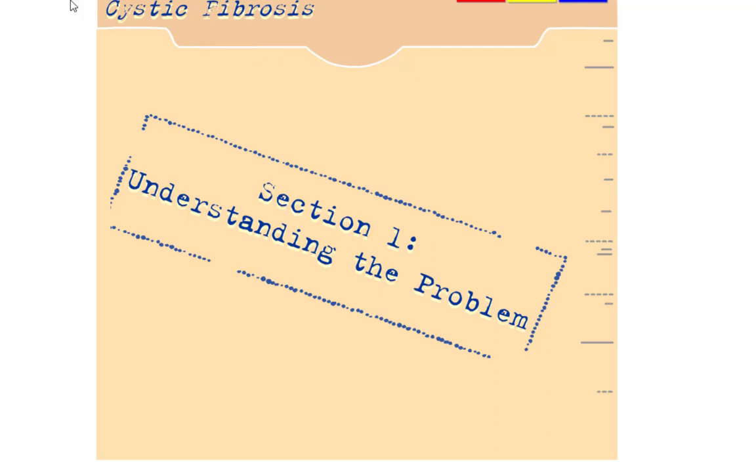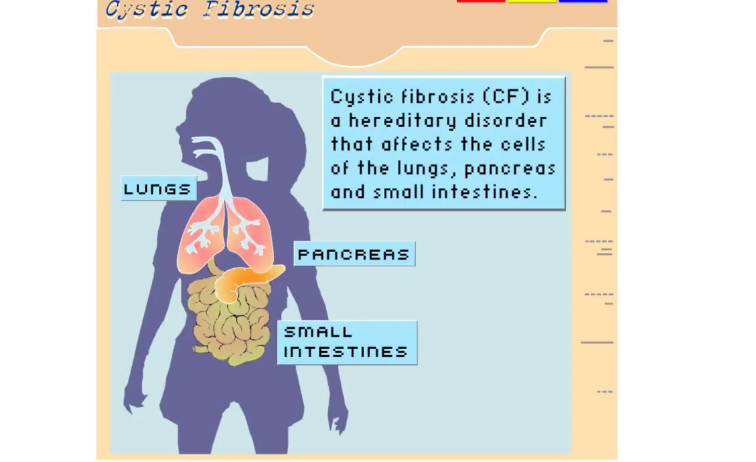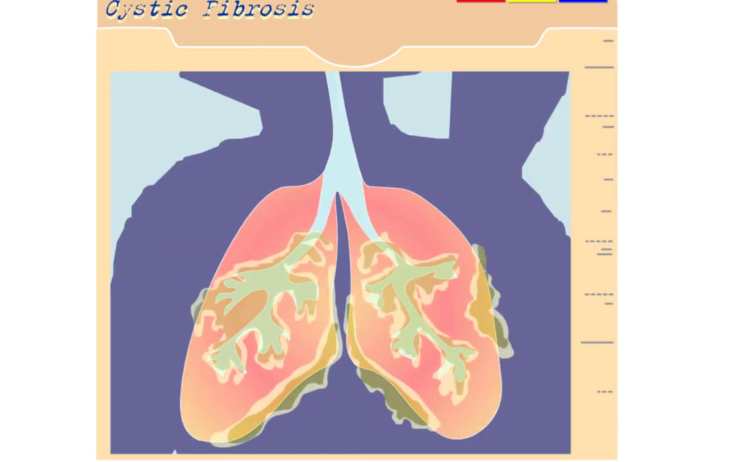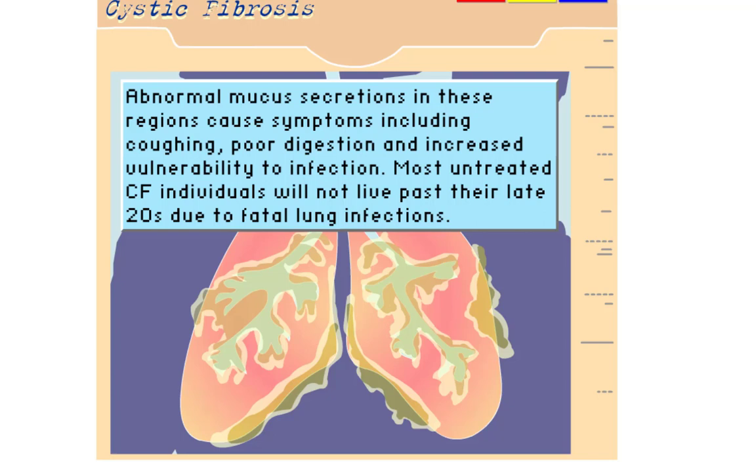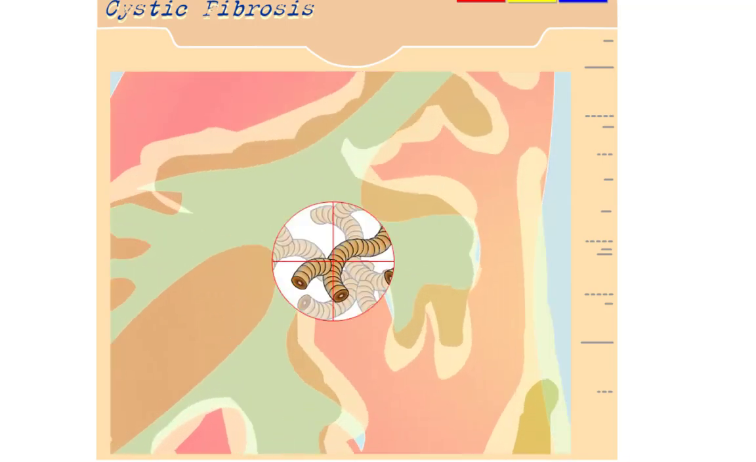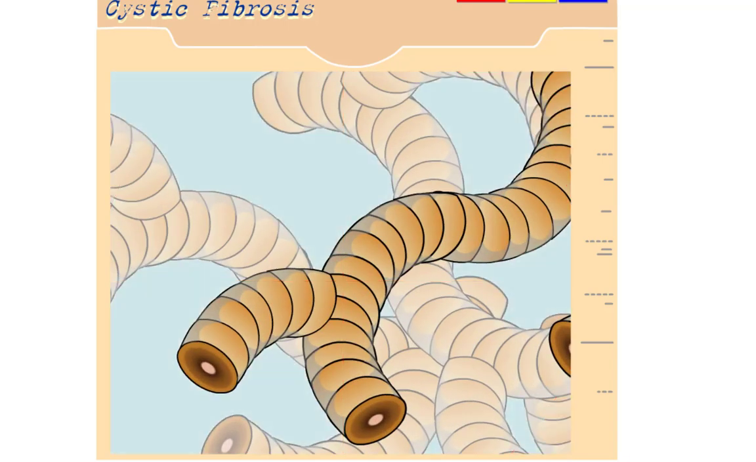Cystic fibrosis. Cystic fibrosis is a hereditary disorder that affects the cells of the lungs, pancreas, and the small intestine. Abnormal mucus secretion in these regions causes symptoms including coughing, poor digestion, and increased susceptibility to infection. Most untreated cystic fibrosis individuals will not live till 20.